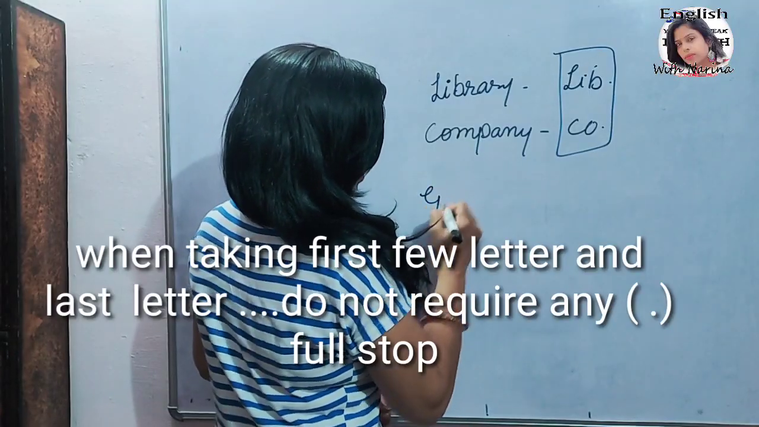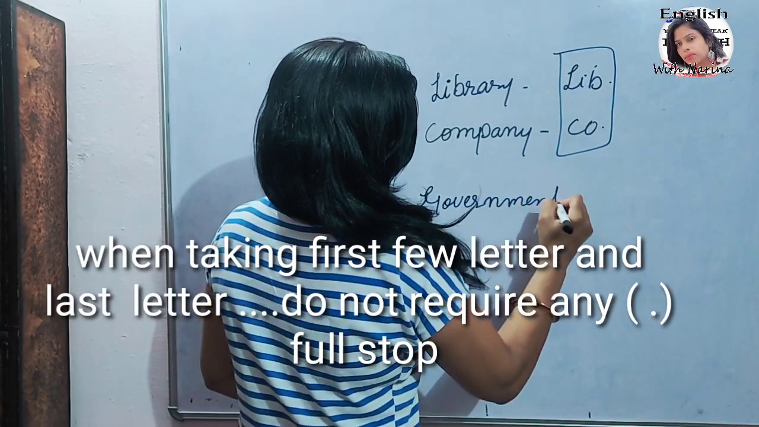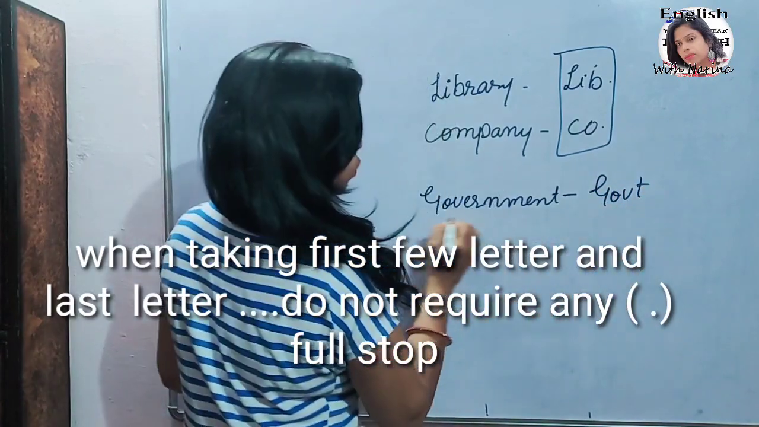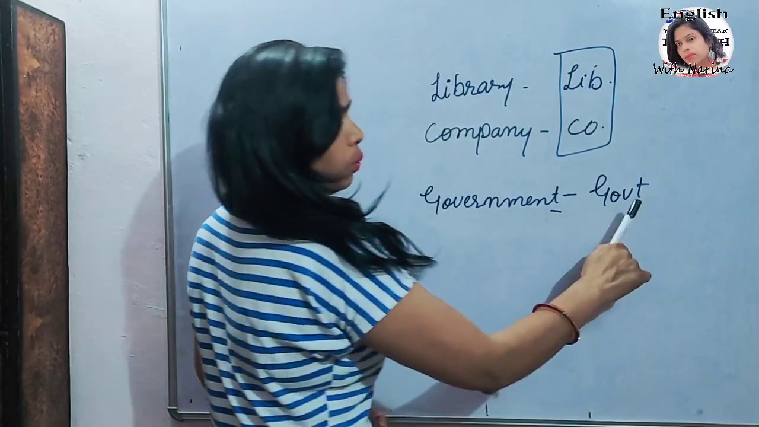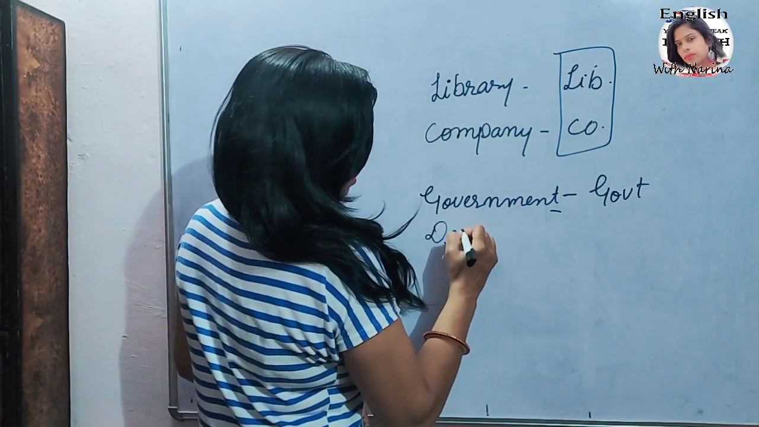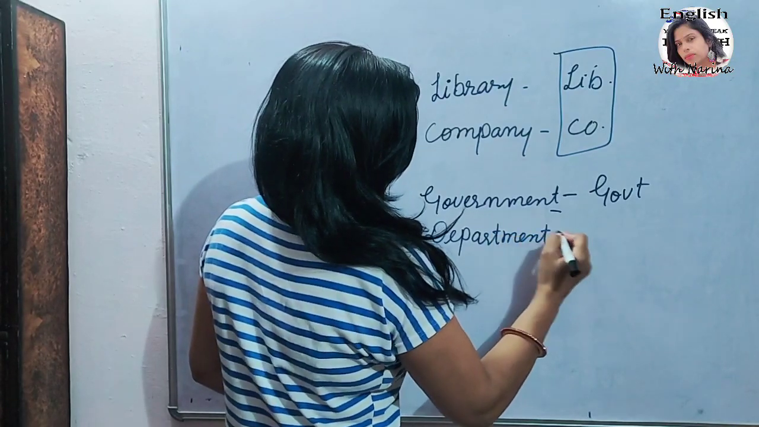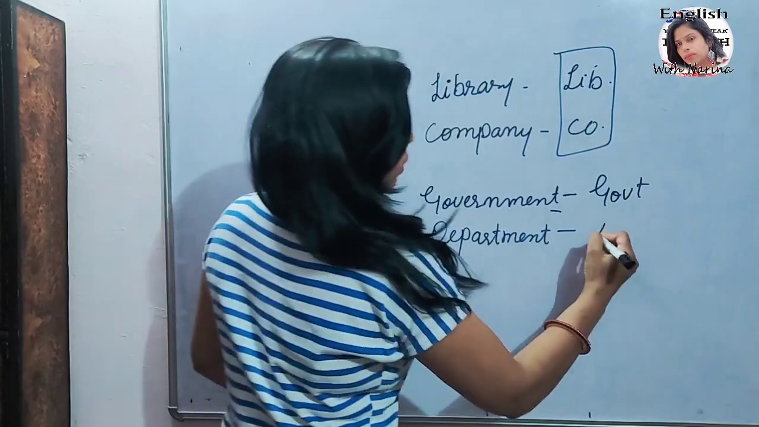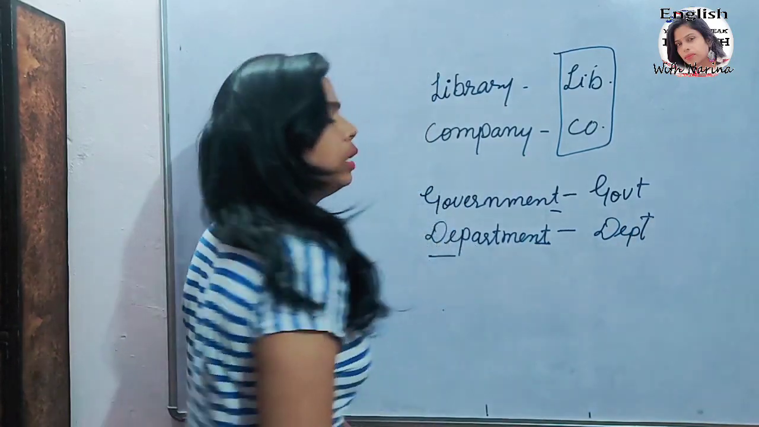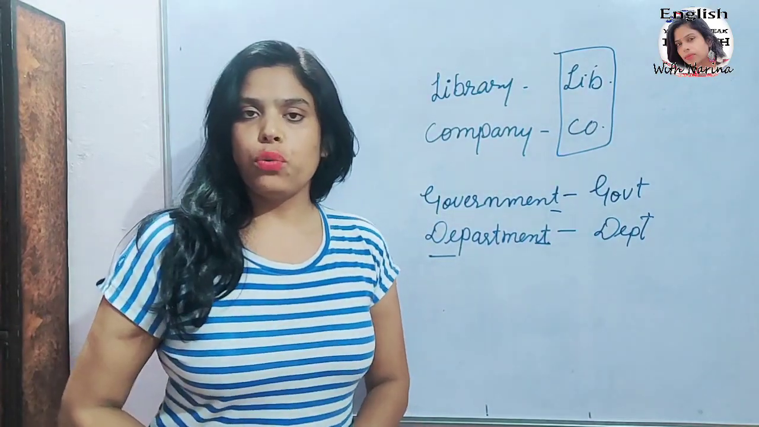Example, government: GOVT. Taking a few letters and the last letter, then it does not require any full stop. Yes, department: taking a few letters, DEP, and the last letter T, then it does not require any full stop here, friends. So friends, let's move forward.